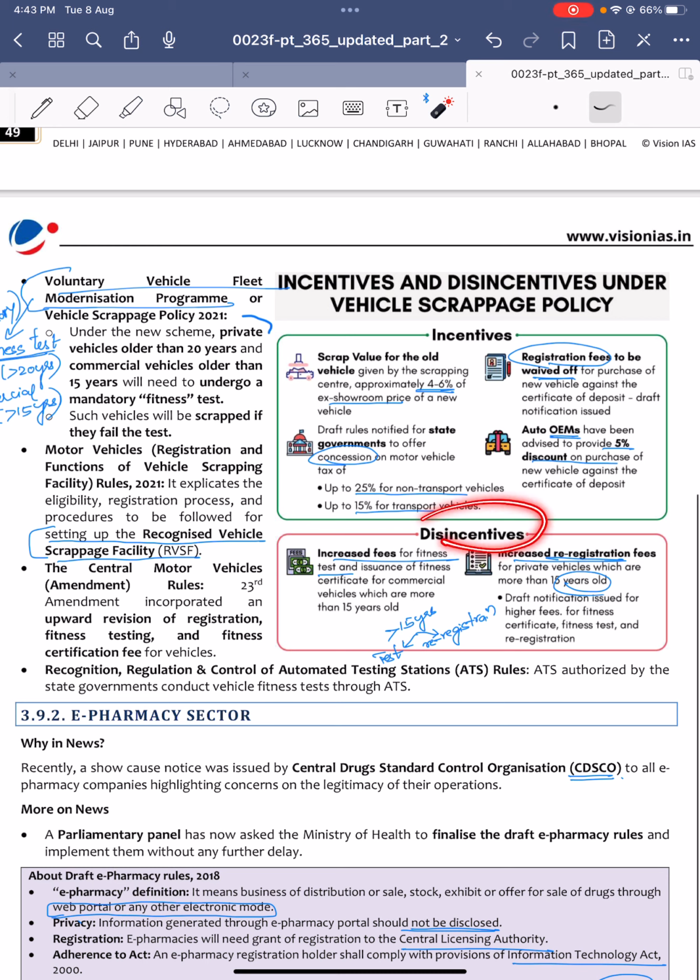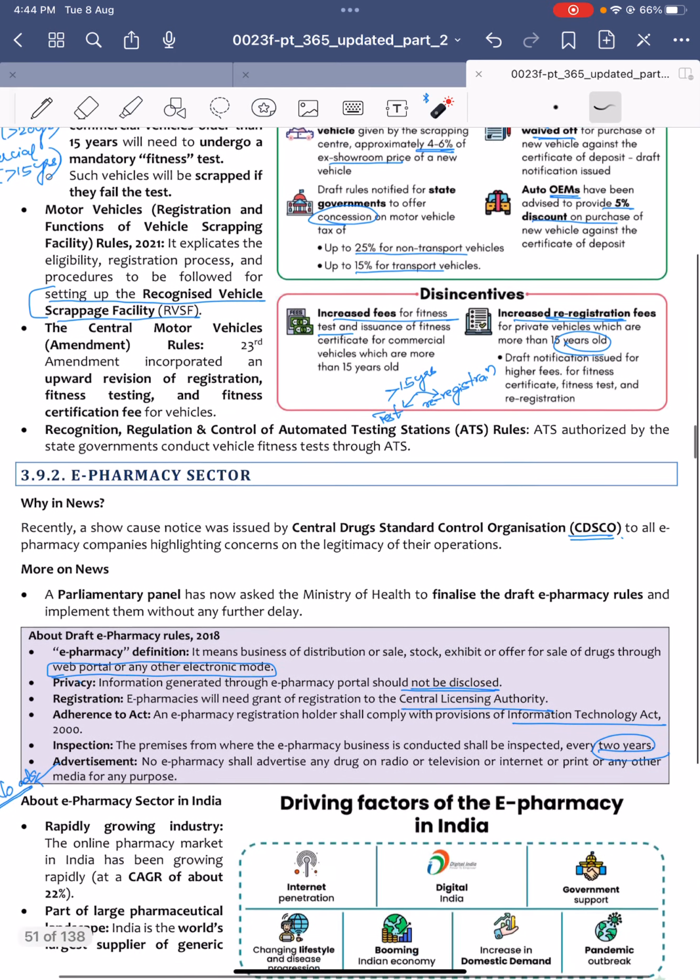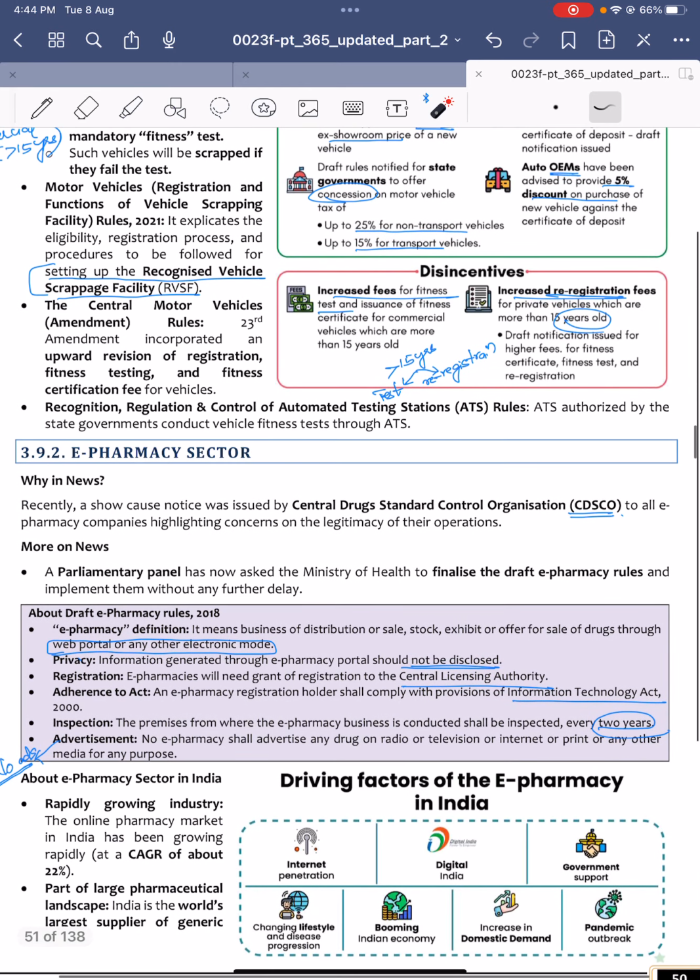Next, disincentives. Usually, what are the disincentives, or you can also call them the drawbacks of this vehicle scrappage policy? Usually the re-registration fees have been increased, and the fitness test fee has also increased.